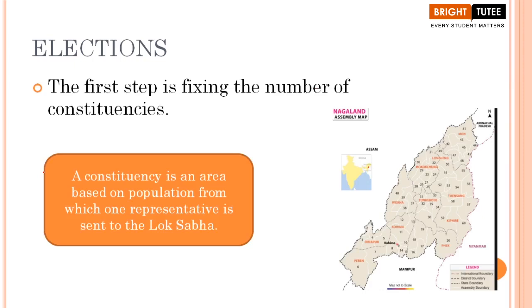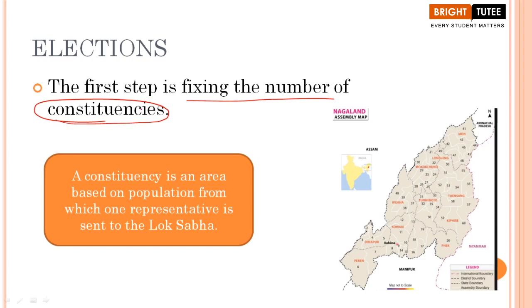Now, here students, when we are talking about elections, I told you that we will learn about the mechanism as well. We will learn about the process, how these elections are held. You might be wondering right now that we have learned certain points here, the importance of elections, how they are being held in our country, and also certain basic features of elections, correct or not? But the main point that we need to understand is the process in which the elections are held. So the first step here is the fixing of the number of constituencies.